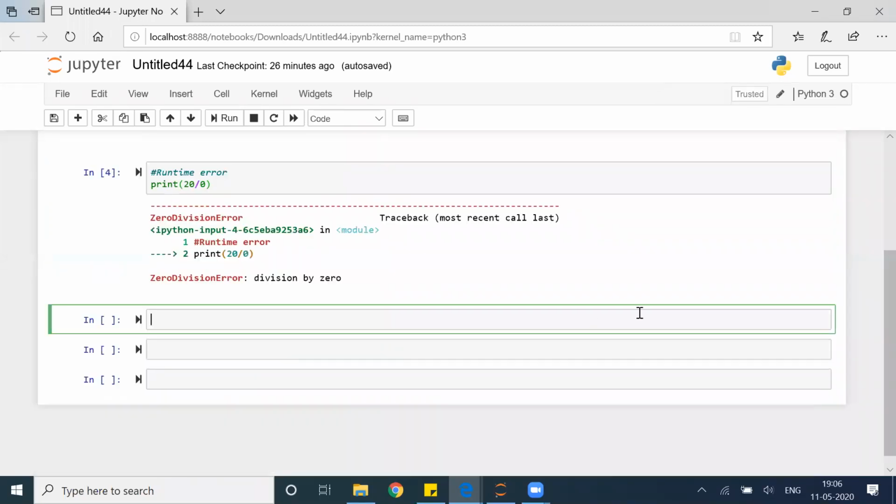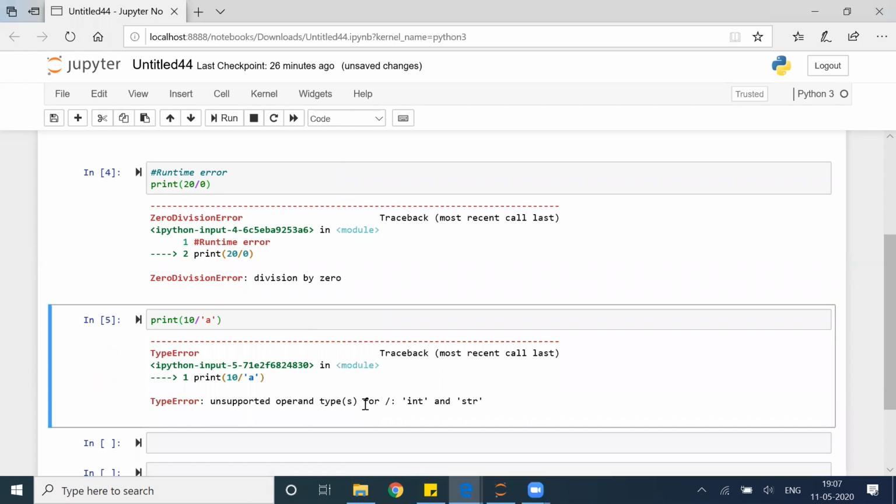What other types of error will you get? ZeroDivisionError is one of the errors. Let's say I'm printing 10 divided by 'a'. Now we know that we cannot divide a number by a string. In that case also you will get an error, right? So when I execute this particular command, you can see that it is giving me a TypeError.